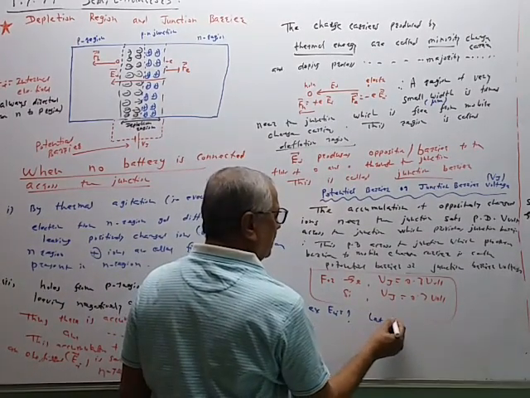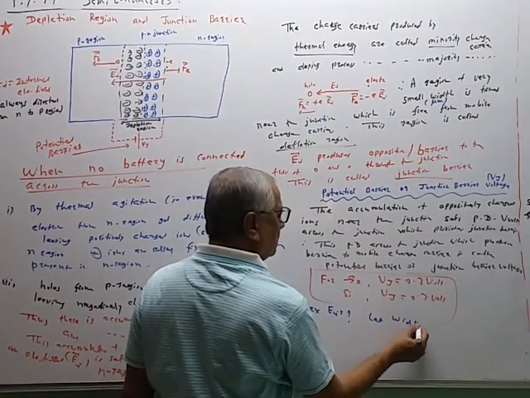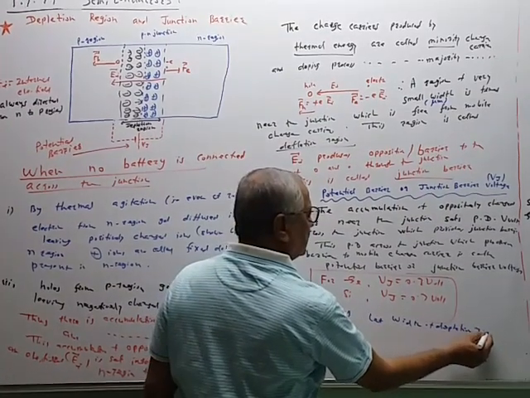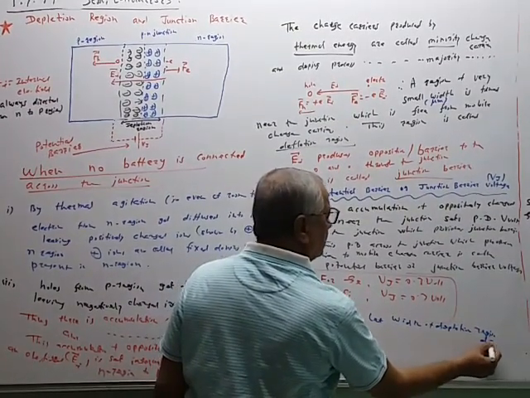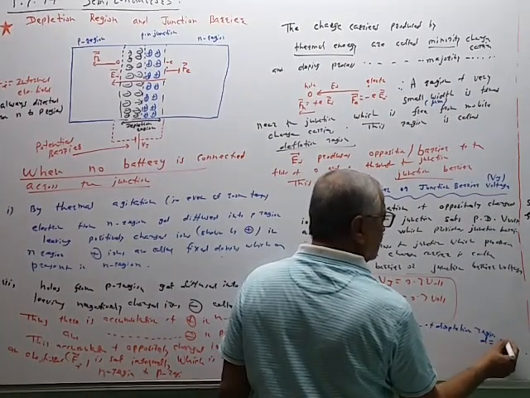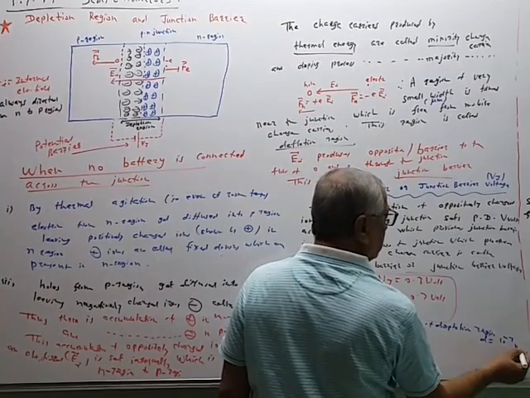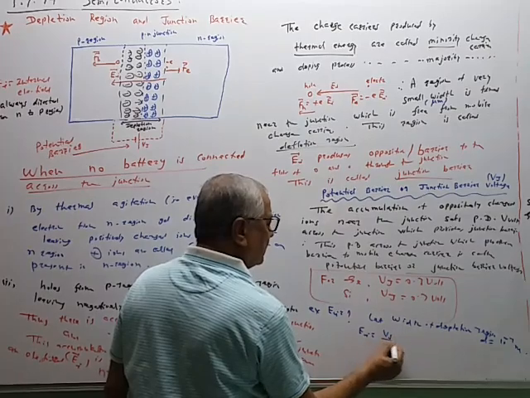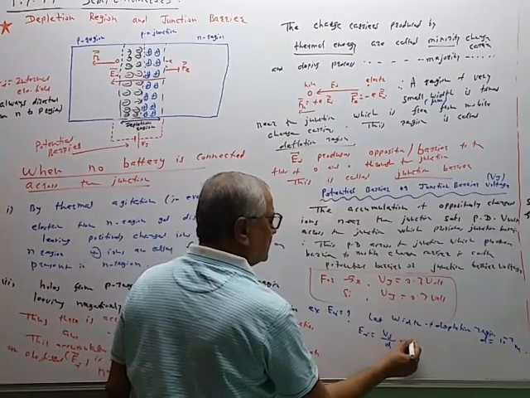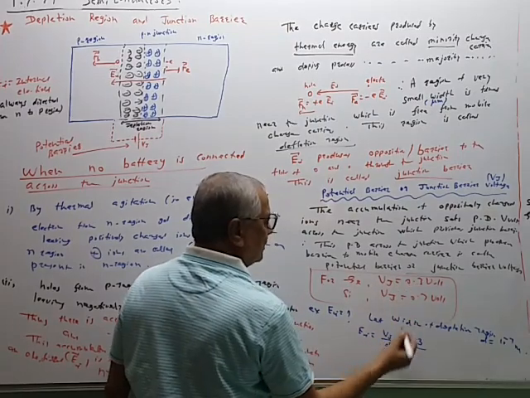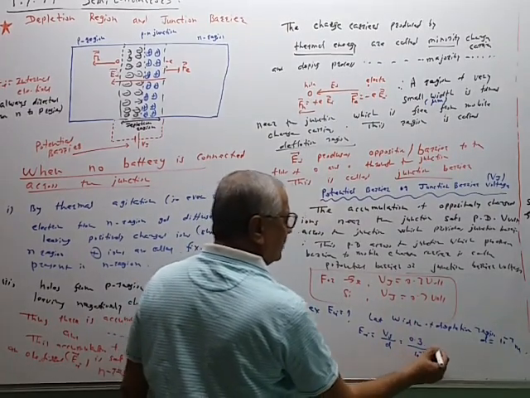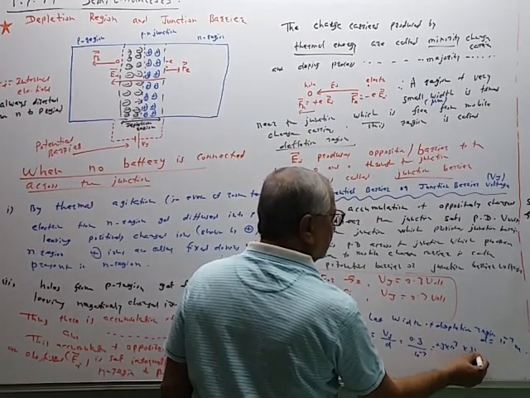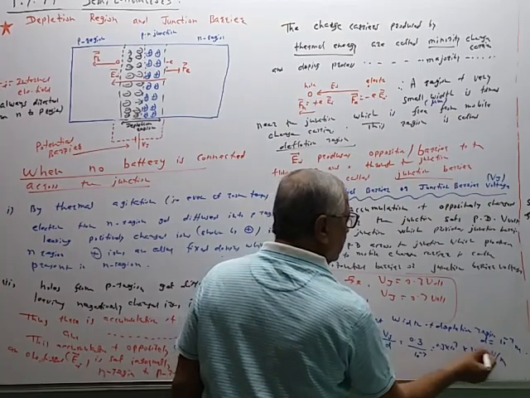Let the width of the depletion region d be equal to say 10 raised to minus 7 meter. Then Ei is equal to the potential difference across the junction upon width. So this is 0.3 for germanium over 10 raised to minus 7. So the electric field is 3 into 10 raised to 6 volt per meter.